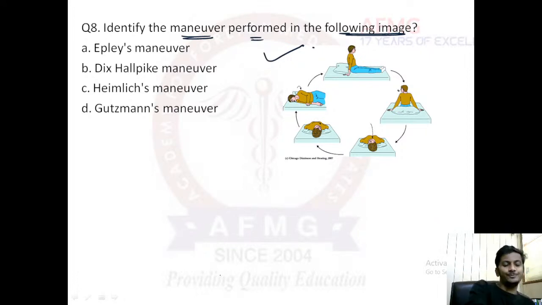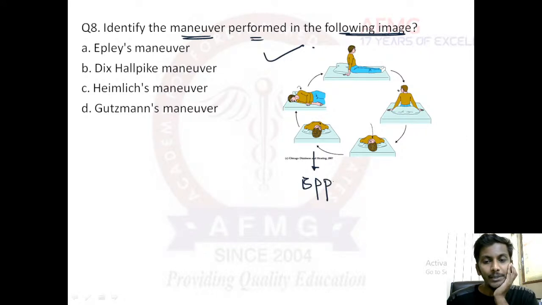Very good, very good. So most of you are right. This is a maneuver which is used to treat what? It is used to treat BPPV, that means benign paroxysmal positional vertigo. Right, I'll tell you what is BPPV.